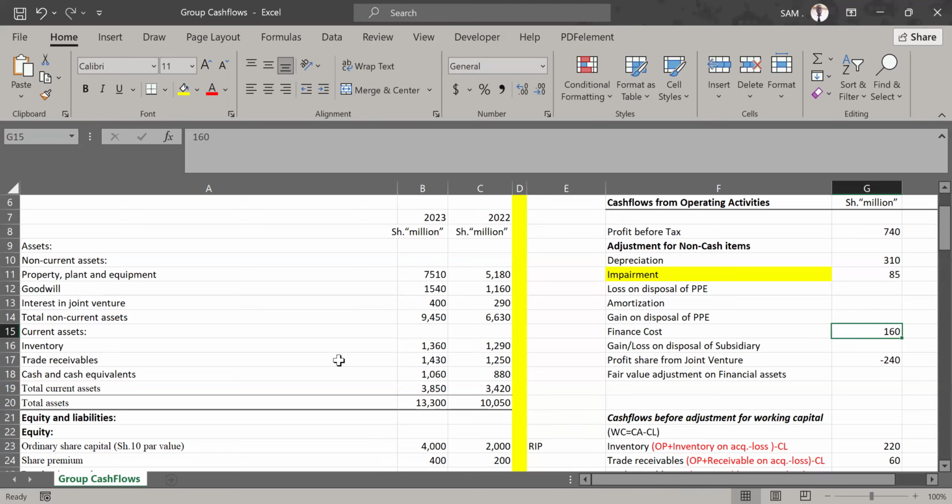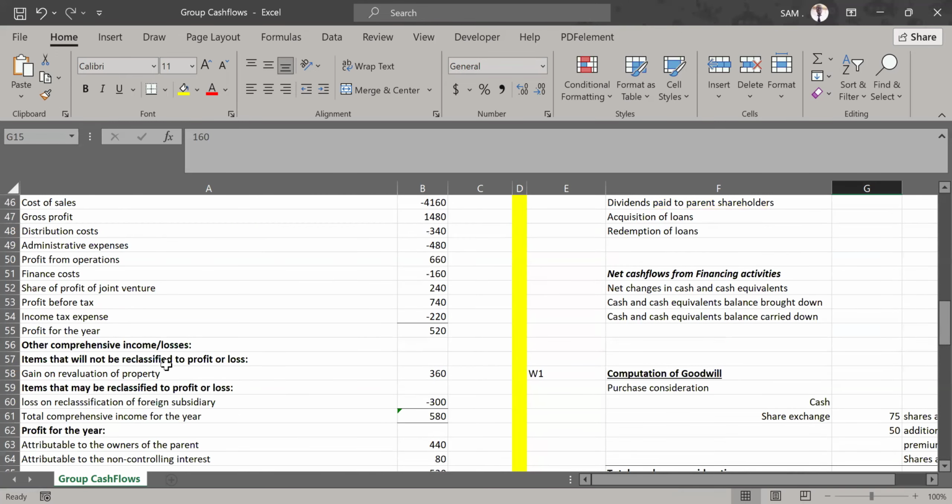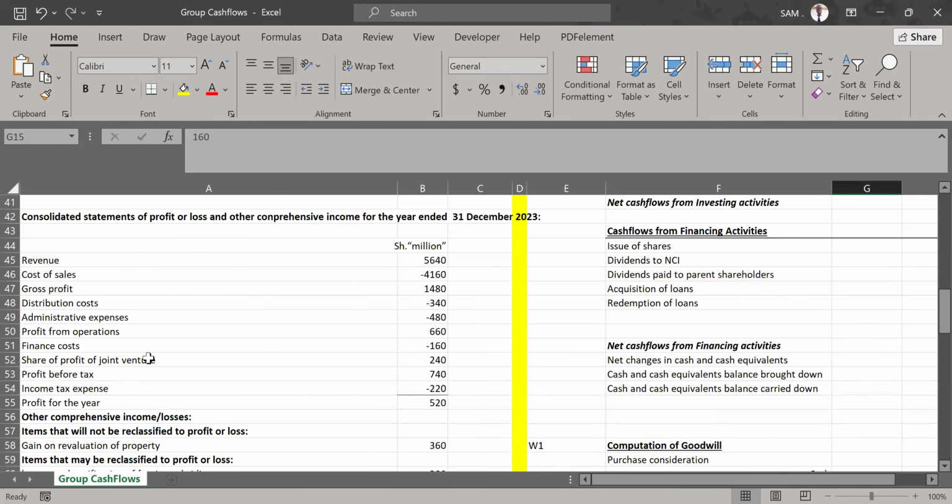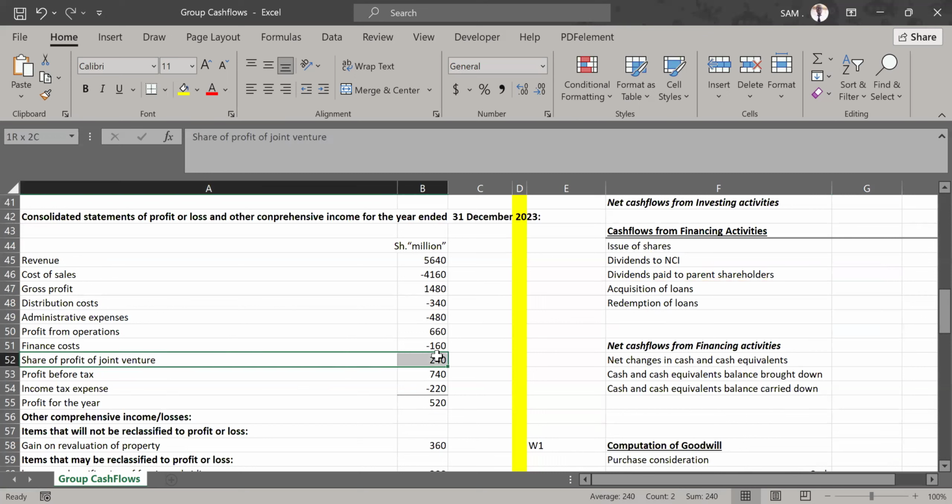Then in the income statement, there was also some element of income that was recognized. You see the share of profit of joint venture, the 240 million, it was recognized as an income. It was a share of profit. That's why it was given as a positive. It was added, so it overcasted our profits. Our profits were overcasted by 240 million.